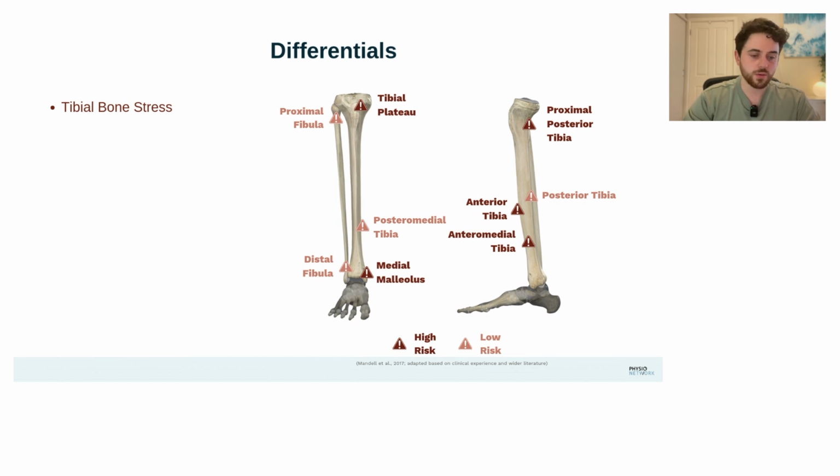There are other tibial bone stress injuries and shin bone stress injuries to be aware of, and it's important we understand that these can happen basically in any bone at any location if we overload that area and don't allow recovery. But just being aware of these different locations and their risk can really help us in managing these injuries appropriately. So take your time in taking this in.